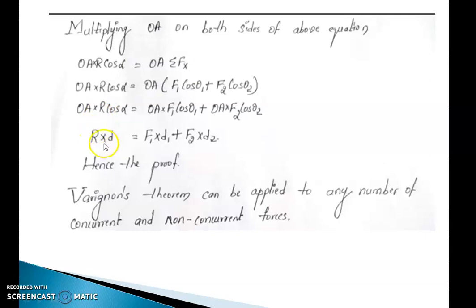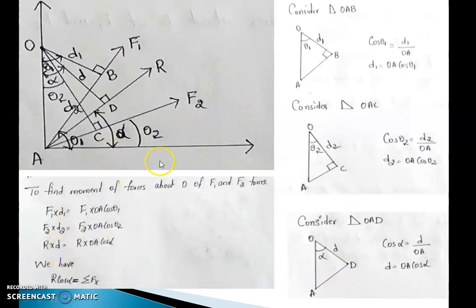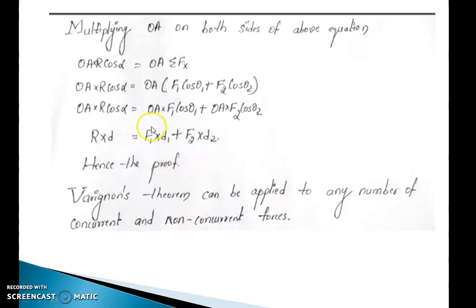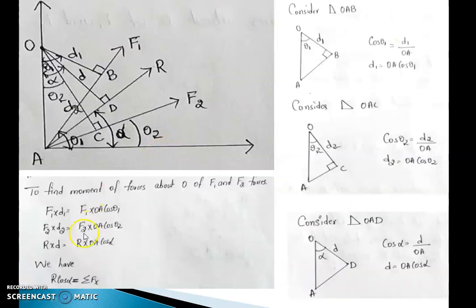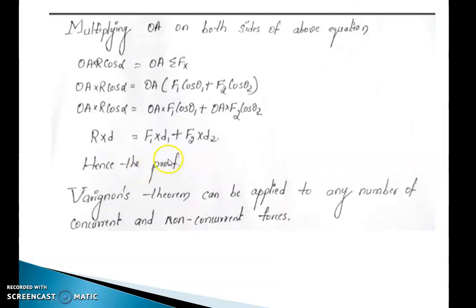Now OA R cos alpha is nothing but R into d, which equals OA into F1 cos theta 1, which is F1 into d1. Similarly, OA into F2 cos theta 2 is F2 into d2. Same thing I will substitute here. So the final equation is R into d equals F1 into d1 plus F2 into d2. Hence we have proved R into d equals F1 into d1 plus F2 into d2. This particular Varignon's theorem can be applied to any number of concurrent as well as non-concurrent forces. And we will see how it can be applied to a non-concurrent force system.